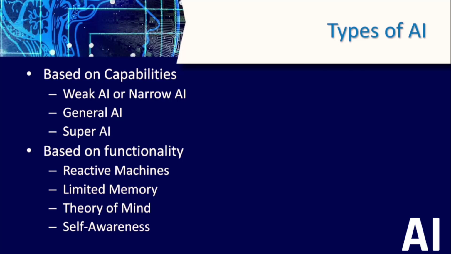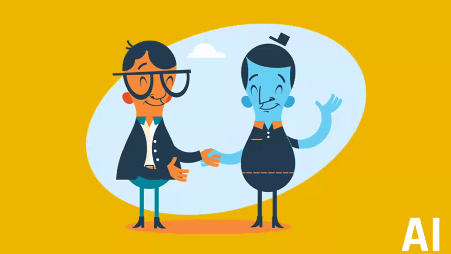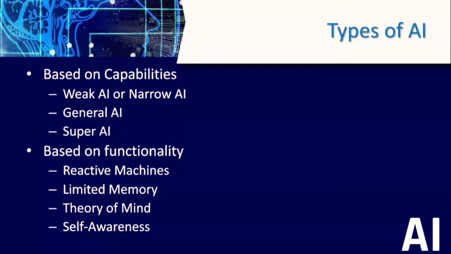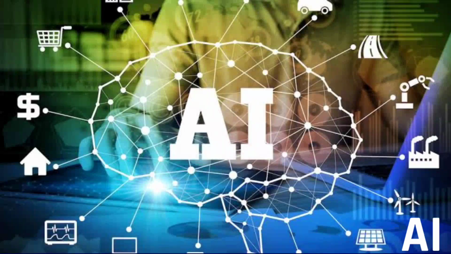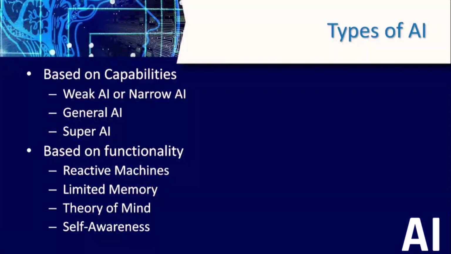Maybe there is communication between two super AIs. They can work better than humans. Basically, super AI is still a hypothetical concept of AI. Development of such systems is still very challenging with the technologies we currently possess. Maybe someday in the far future we can see this.